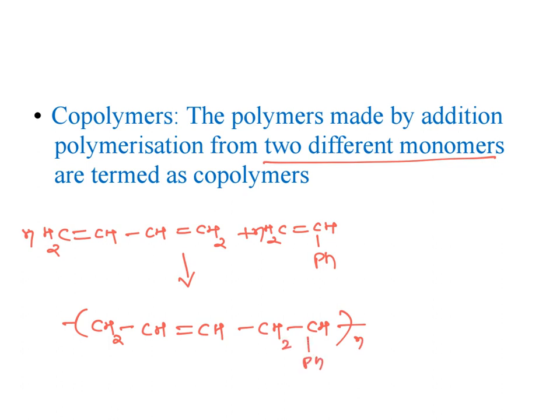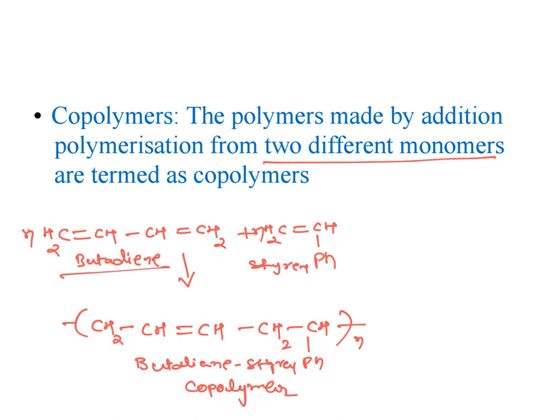This is butadiene, and this is styrene, and the product is the butadiene styrene copolymer.